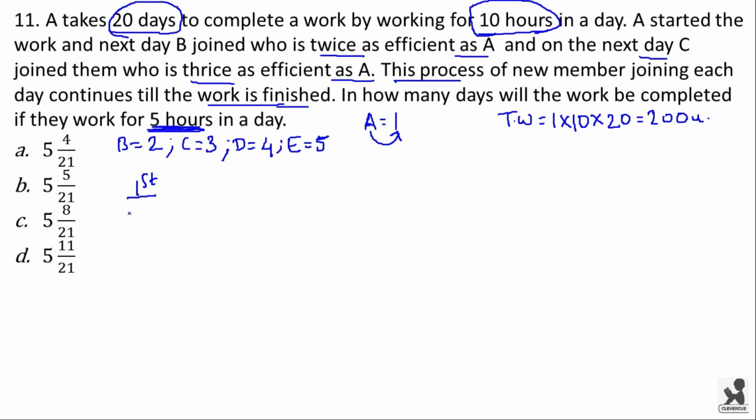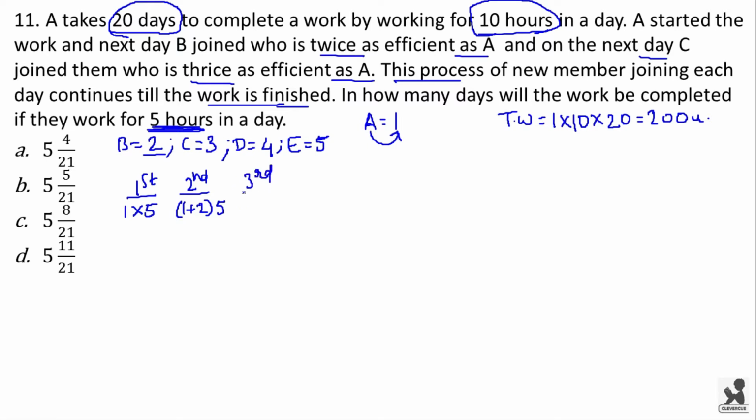That means the work done by him will be 1, that is efficiency of A, into number of hours worked by him. On the second day, B joins the work, who is twice as efficient as A. That means the combined efficiency will be 1 plus 2 and they worked for 5 hours. So the total work done will be 3 into 5, that is 15 units.